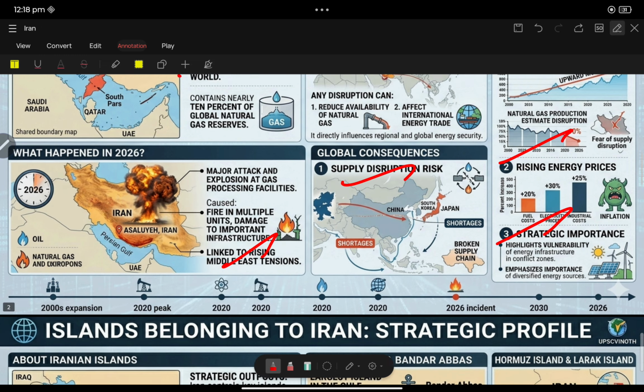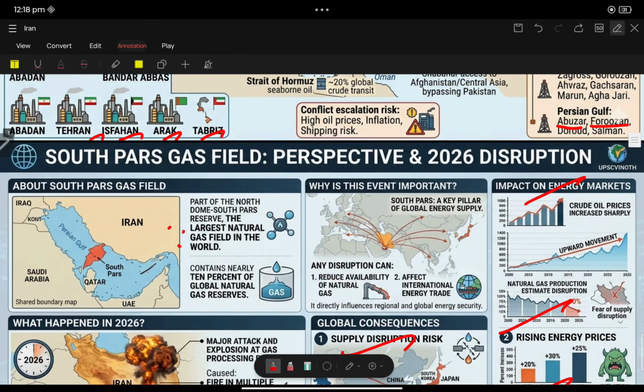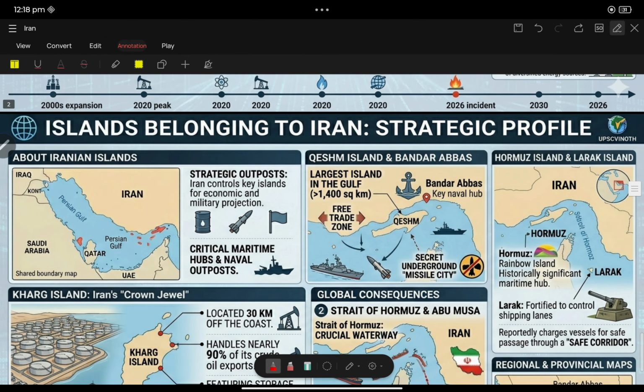And now we are going to one of the most important parts of the prelims: islands belonging to Iran. See, islands. This year, islands with respect to Iran were in the news. Okay, Iranian islands. Fine.